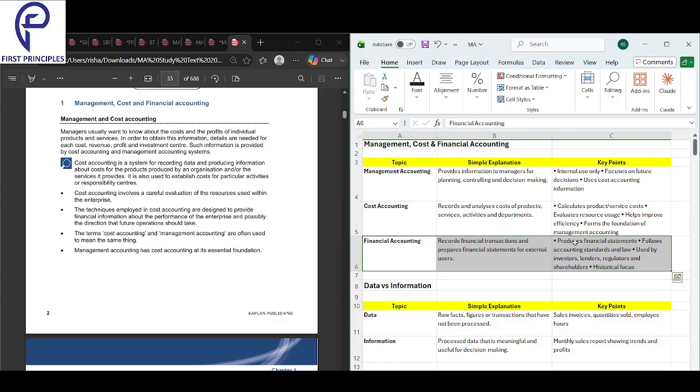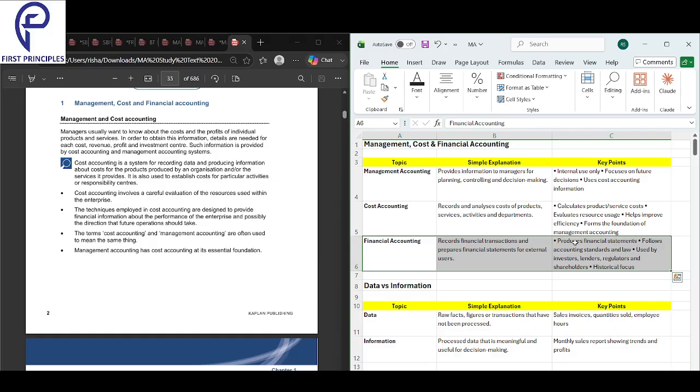Next, we look into financial accounting. What is financial accounting? It basically records all the money transactions and makes reports for people outside. Mainly for external users like investors, banks, government, and shareholders. And the important thing here is that it must follow all the accounting laws and standards, and the focus is past and historical.